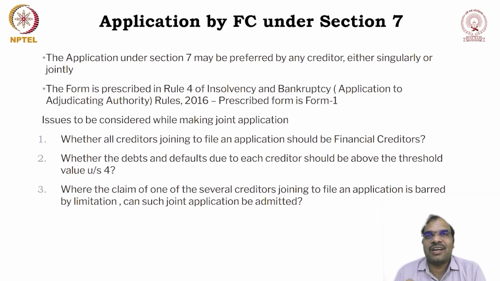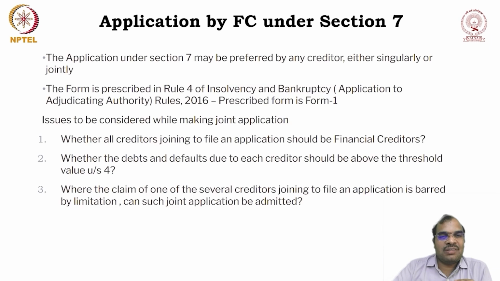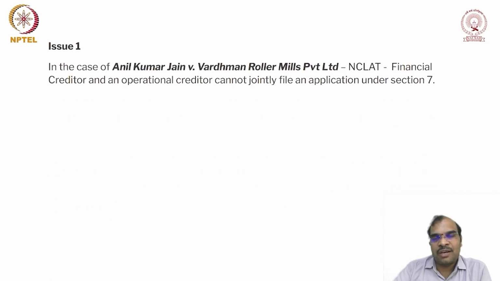Because 10 creditors are filing the case or application, and one of the creditors' debt is time barred, can they file a joint application? So these are the 3 things that you have to observe. Issue number 1: whether all creditors joining to file the application should be financial creditors. Whether all the creditors must be financial creditors?